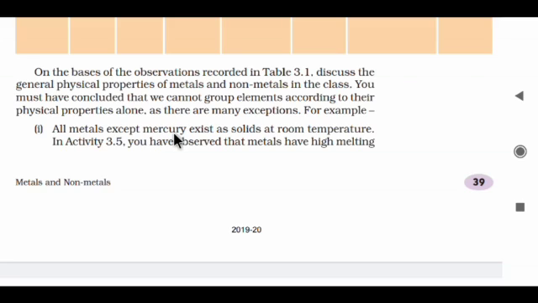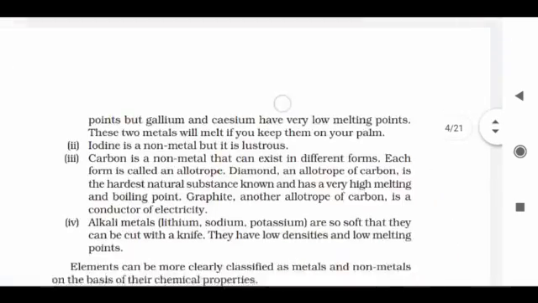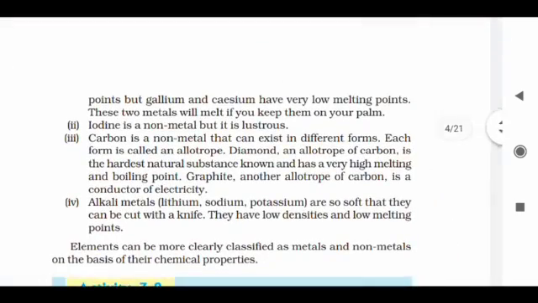It means physical properties are not enough to classify metals and non-metals, but gallium and caesium have very low melting points. These are two metals, gallium and caesium, which have low melting points. Even though the property of metals is a high melting point, these are exceptional cases. These two metals will melt if you keep them on your palm. That is how low their melting point is.